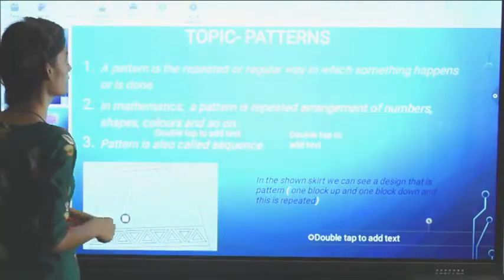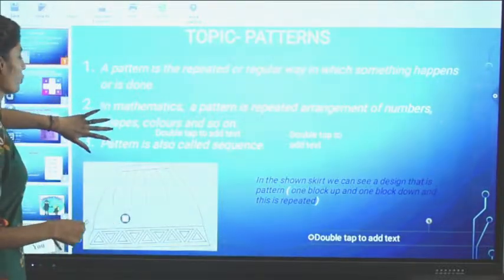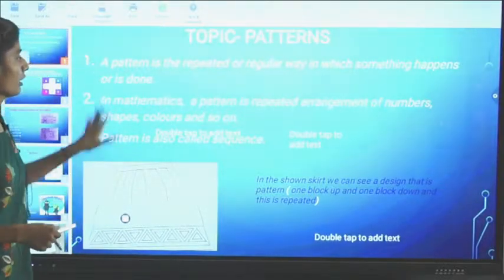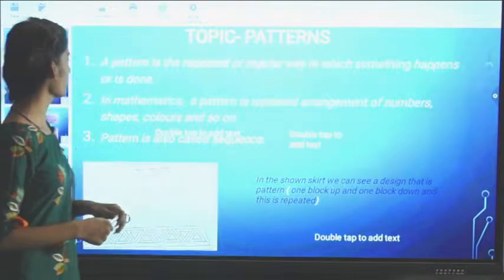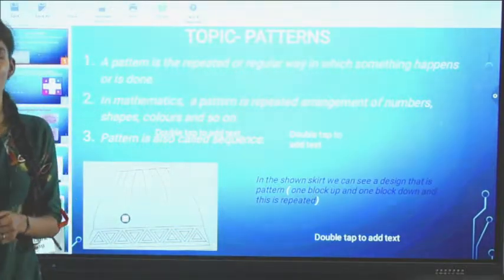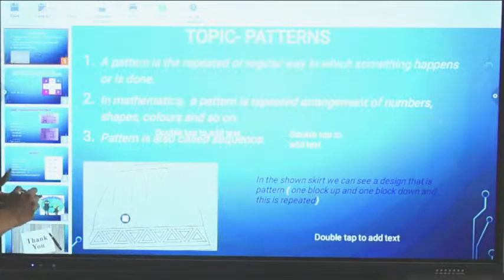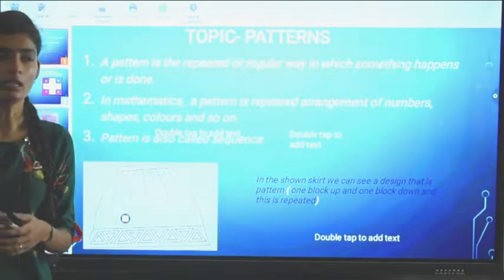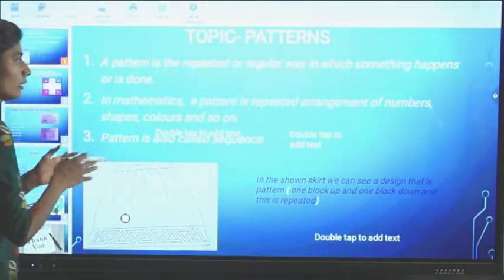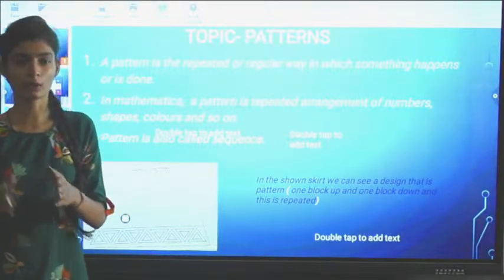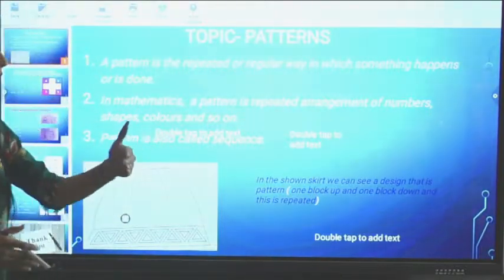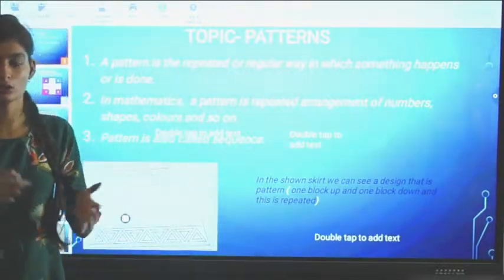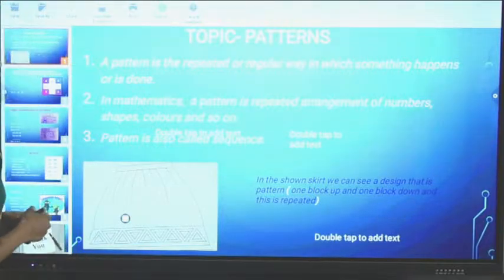What is a pattern? First, it should be clear to us what the meaning of pattern is. A pattern is a repeated or regular way in which something happens or is done. The meaning of this is that if something is happening, then it will continue in sequence only, like one, then second, then third, then after a specific duration one will repeat, then second, then third. So this will be in continuity. Okay, that is the pattern.